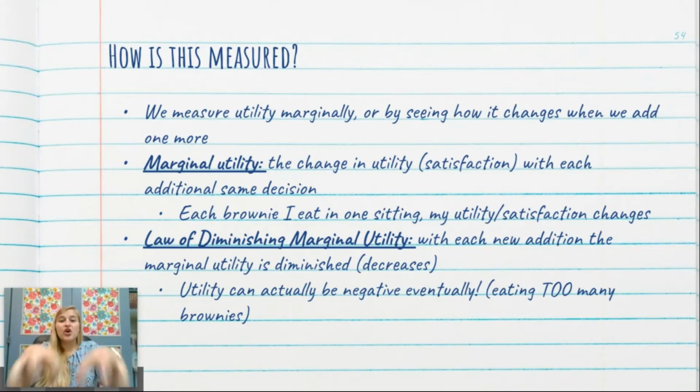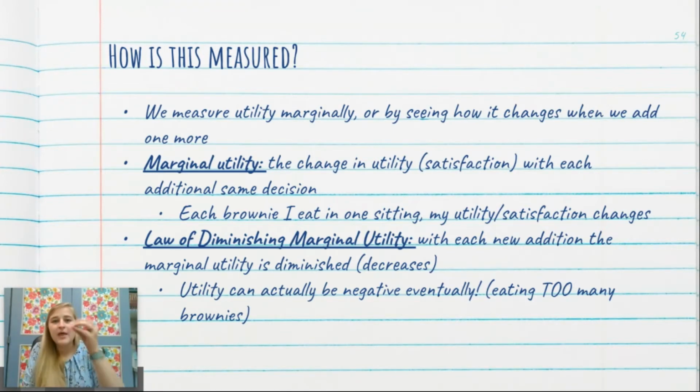So each good, in this case brownies, that I consume in one sitting, my utility, which is another word for satisfaction, changes. And economists say it's always going to go down. And that's called the law of diminishing, which means decreasing, marginal utility. The law of diminishing marginal utility. We could re-say this and say it's the law of decreasing satisfaction from a good.